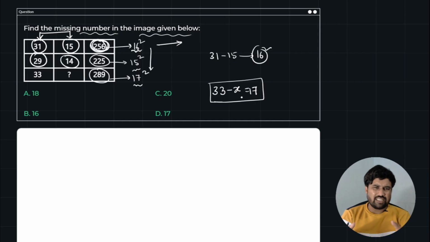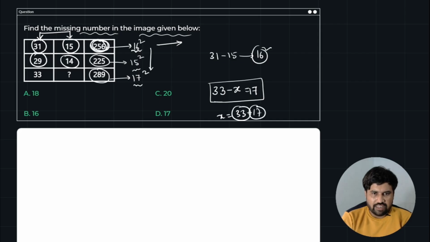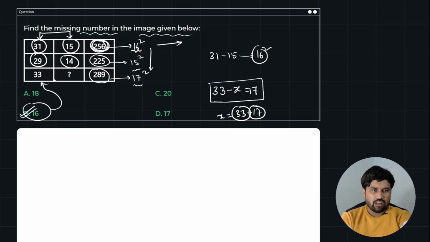Right, it is an easy concept. So x will be 33 minus 17. The difference of 33 and 17 is how much? So option B, 16, is correct. If you subtract 16 from 33 you will get 17, and 17 squared is 289, which is the output result in the third box. So it's an easy concept, and the answer is option B.